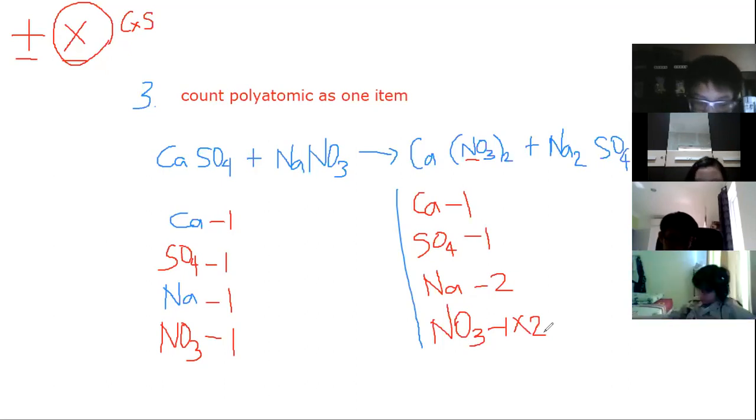So are they balanced? Not, right? They are not balanced. So Ca for the calcium, it is balanced already. For the sulfate, we have balance already. But for the sodium and the nitrate, they are not balanced. So what are you gonna do?